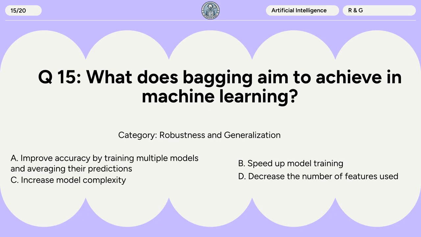Question 15. What does bagging aim to achieve in machine learning? A. Improve accuracy by training multiple models and averaging their predictions. B. Speed up model training. C. Increase model complexity. D. Decrease the number of features used.